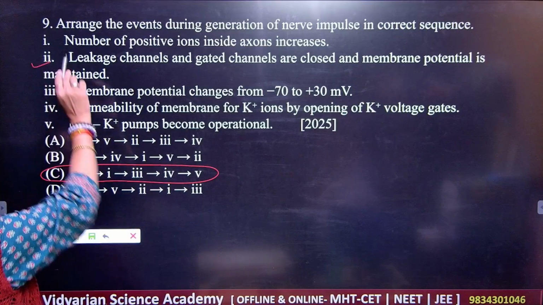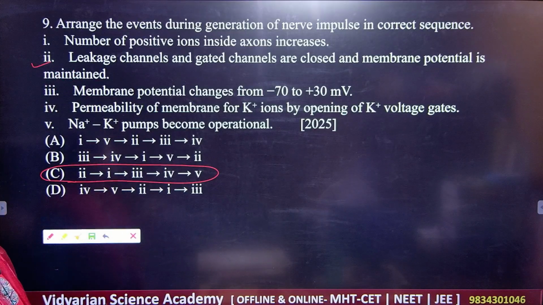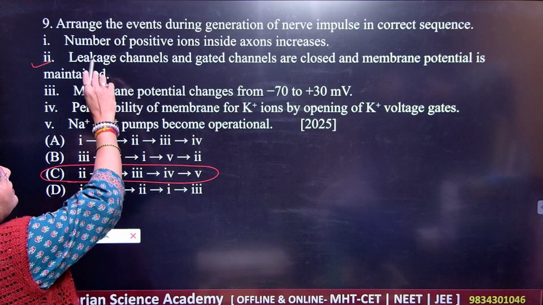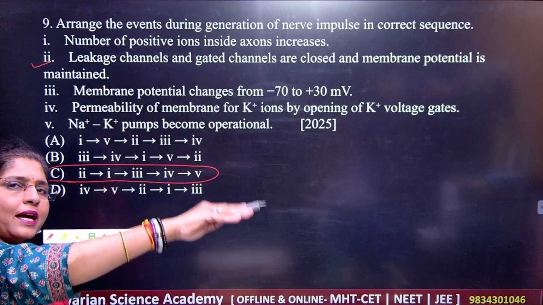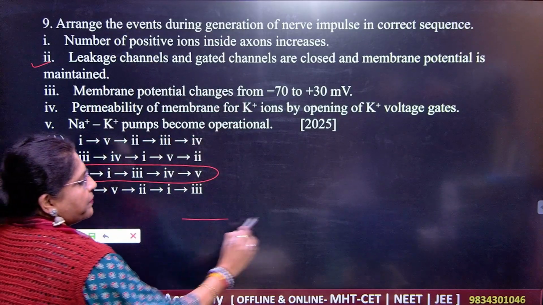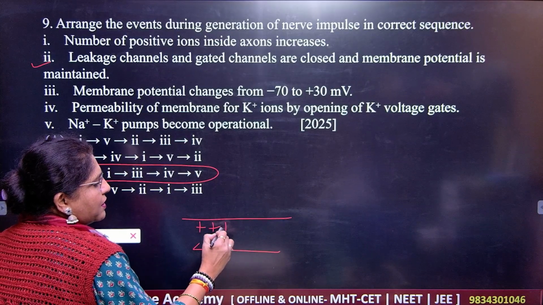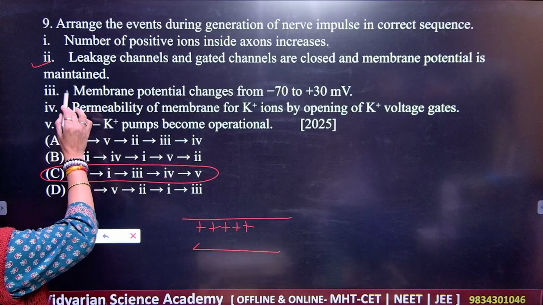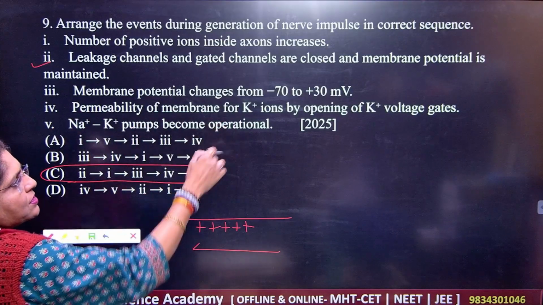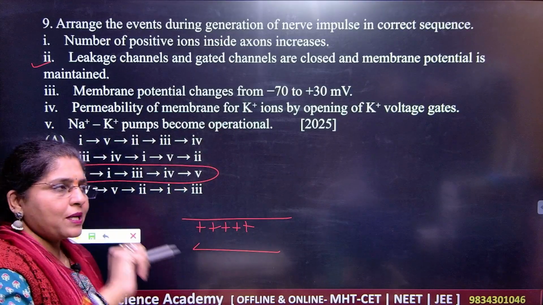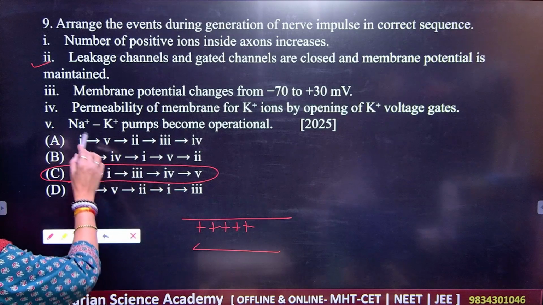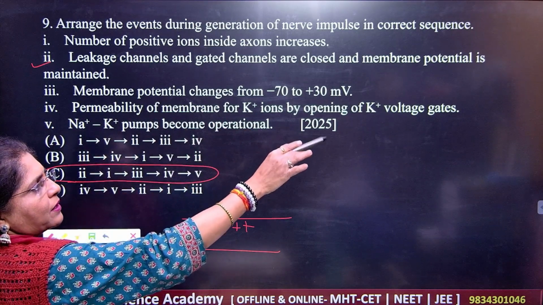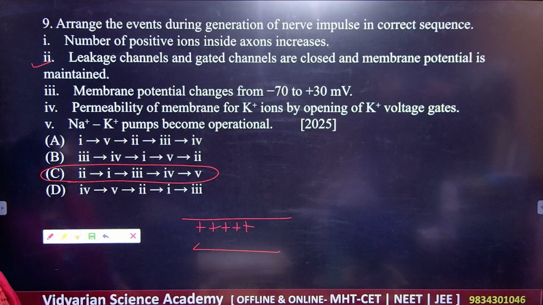Number 1 is the leakage channel gates are closed. Closing is a must. Number 2, the number of positive ions inside the axon will increase. This is the number 2 step. Number 3, membrane potential changes from minus 70 to plus 1. The 4th one, permeability for K plus ions by opening the K plus voltage gated channels.